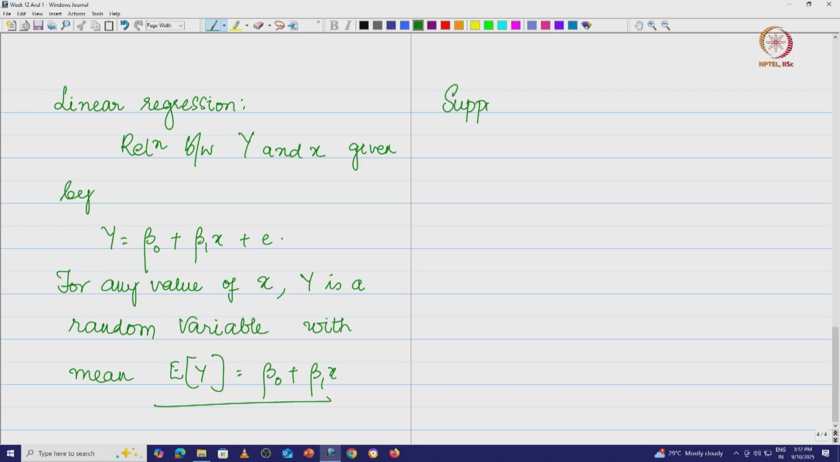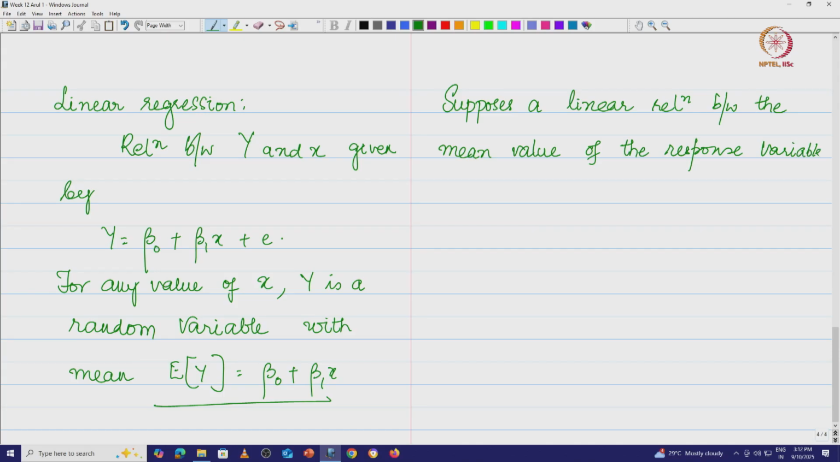It supposes a linear relationship between the mean value of the response variable and the value of the input variable.